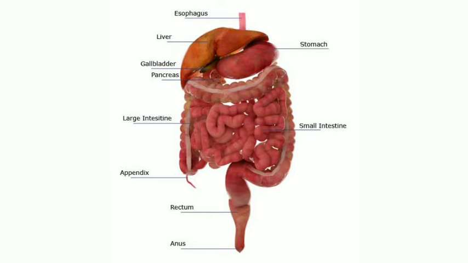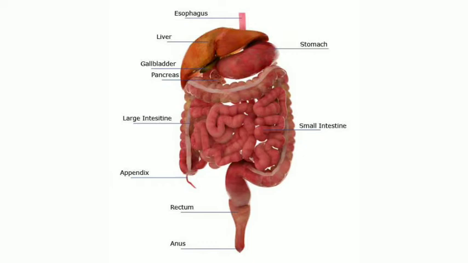So now let's discuss human beings. The partially digested and churned food from the stomach enters into the small intestine. The exit of food from the stomach is regulated by a special muscle known as the sphincter muscle, which is located at the pyloric end.